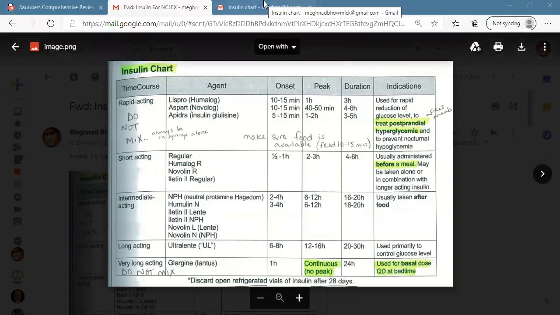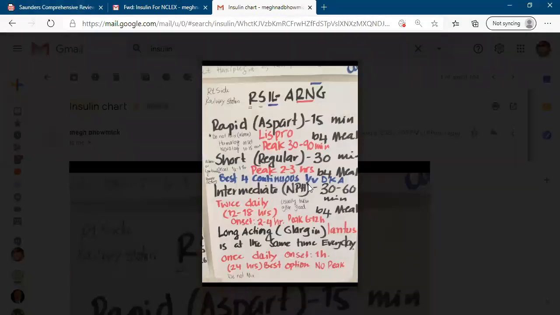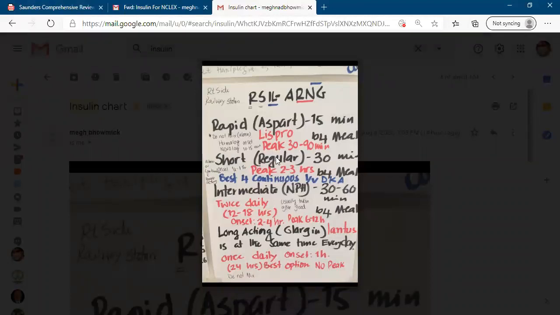So here, if you like this handwriting, I just wrote how to remember the different insulins, an easy way I wrote. I'm just explaining. If you like, you can try it. Rapid-acting insulin, example is aspart or lispro, 15 minutes before meal. Short-acting, other name is called regular insulin, or clear insulin, 30 minutes before meal.